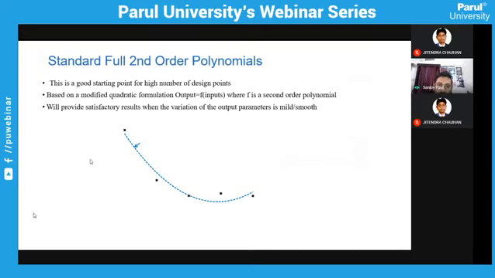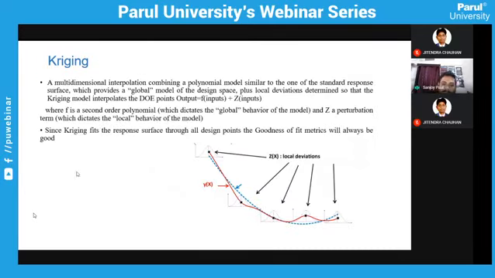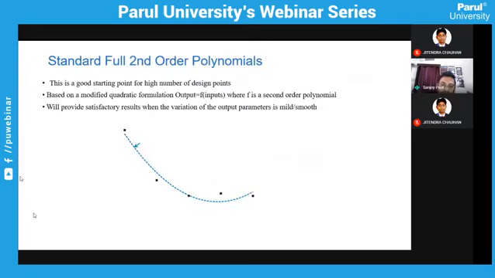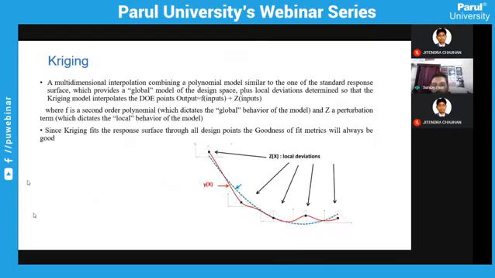You have to fit the data to it and improvise your algorithm so that you will be able to fetch accurate readings. Likewise, in Kriging, the point is that in a second order polynomial you are not able to capture your local variations, whereas in Kriging you are able to capture your local variations also. So this is the difference between Kriging and your second order polynomial.